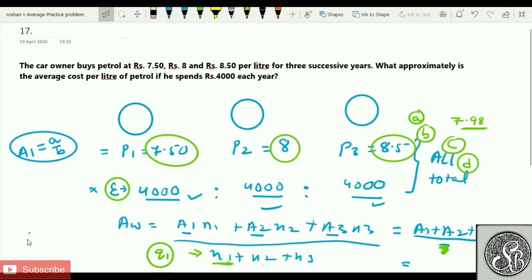So what is the meaning of this, sir? Price is equal to expenditure by quantity. What do you mean to say, sir? Let me simplify it. You went in the market, you asked what is the price, and somebody said that ₹5 per kilogram.